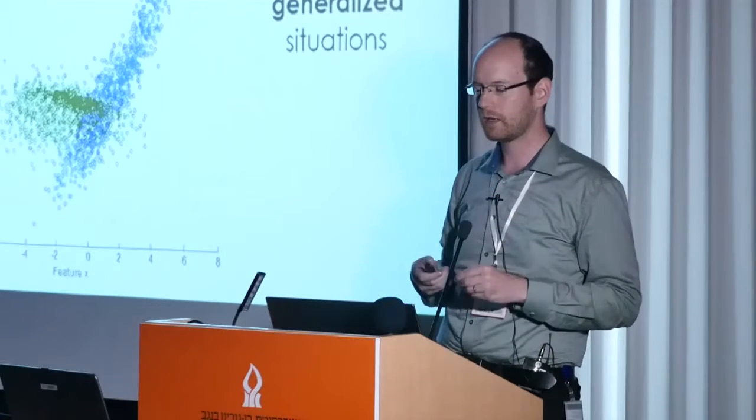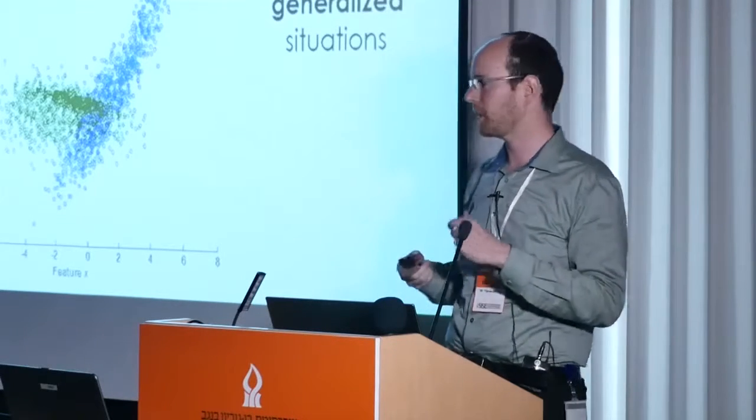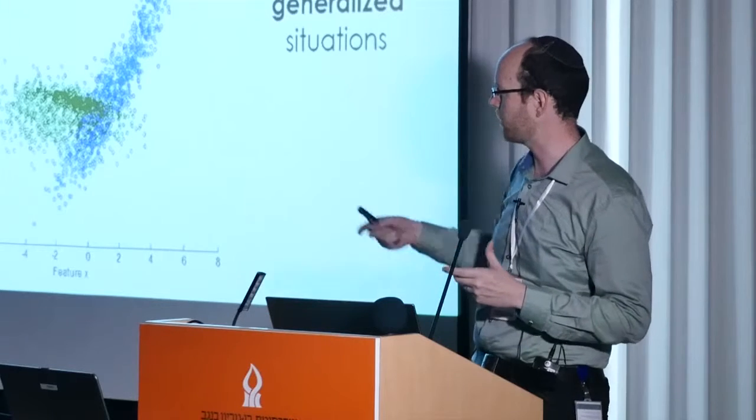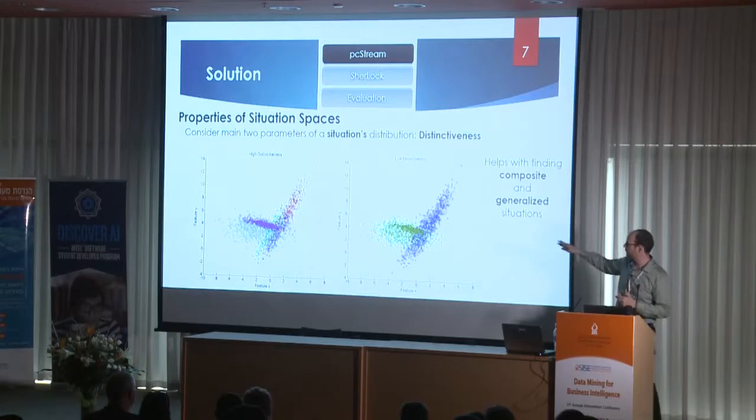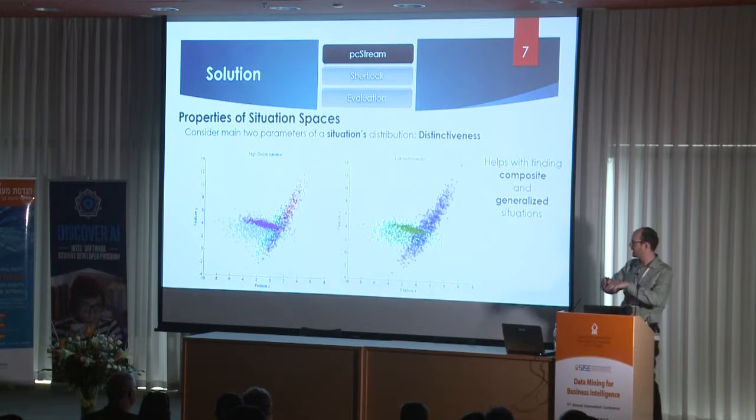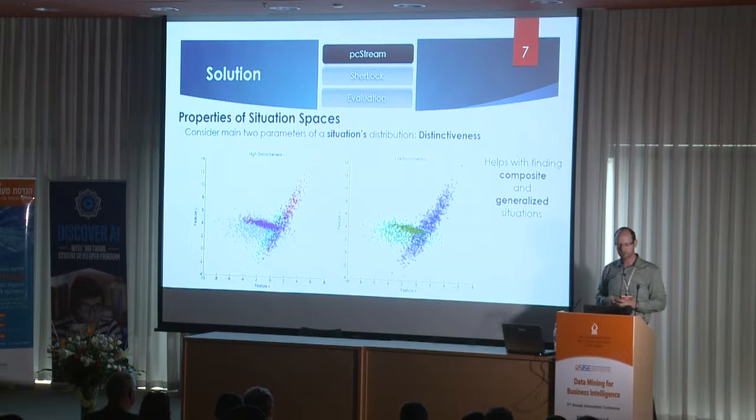So we take a look at two different properties of situation spaces. The first property is distinctiveness, meaning how distinct a situation may be. If you're talking about high distinctiveness, you might find smaller distributions, maybe composite distributions, and with low distinctiveness, you would have more general distributions that you'd obtain from the data stream.